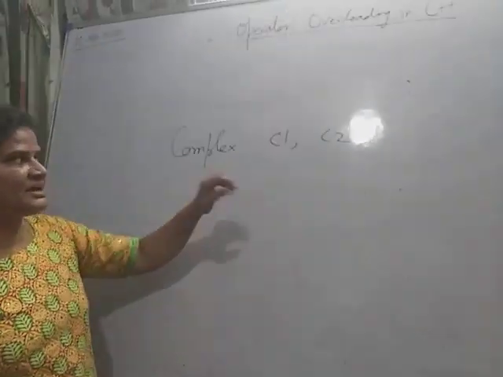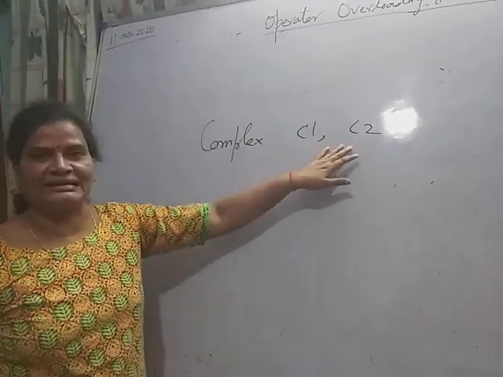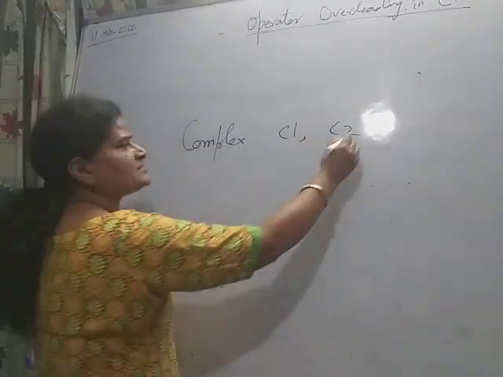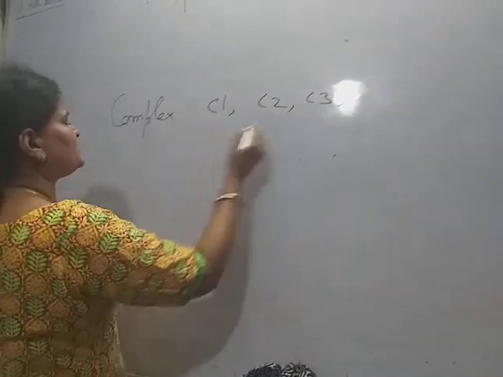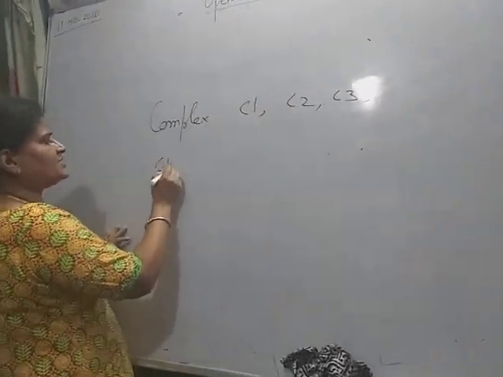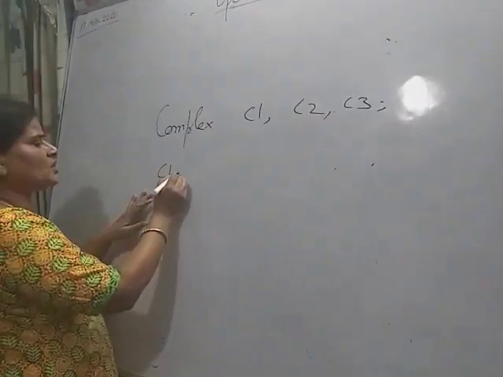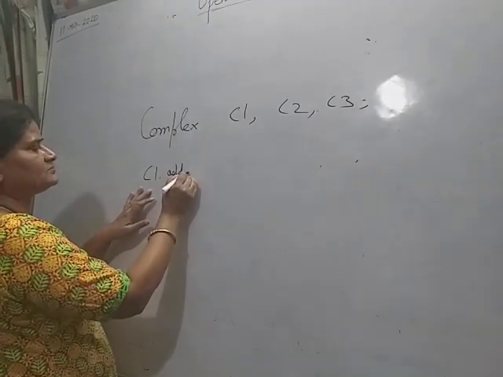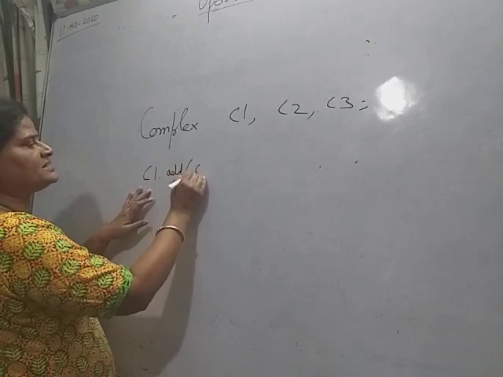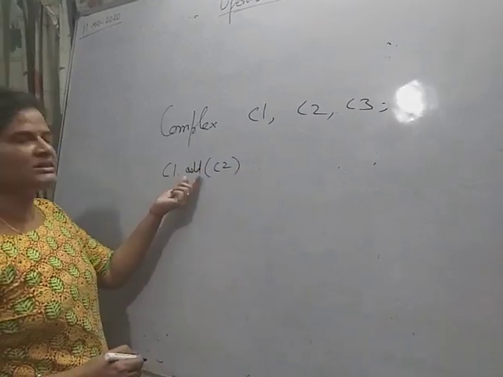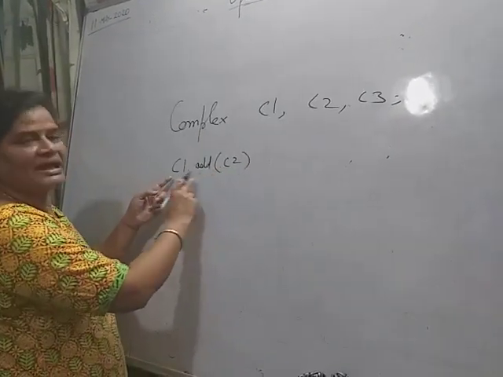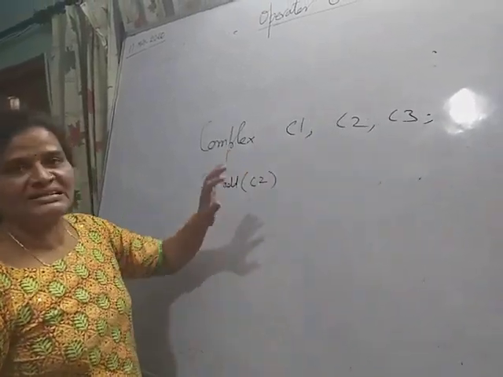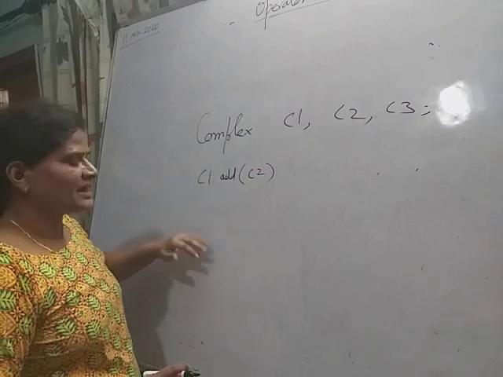If I want to add these two user defined objects, first we write C1 dot add C2. In this way we call the add function to add two objects of the complex class. So you can write in this way.